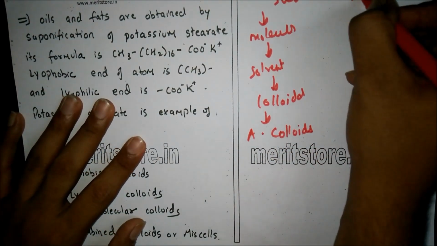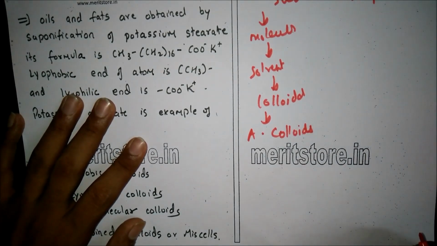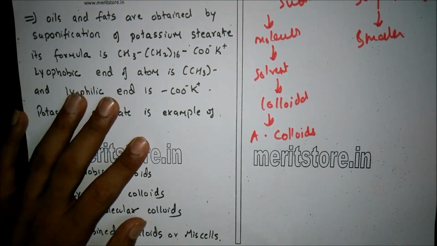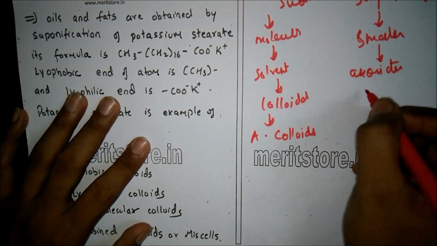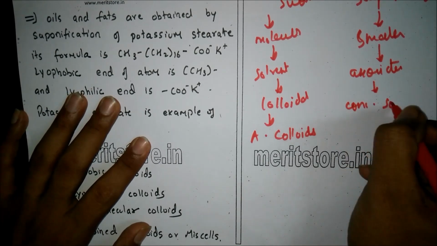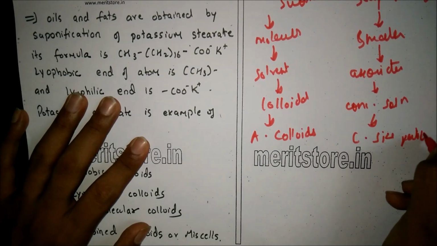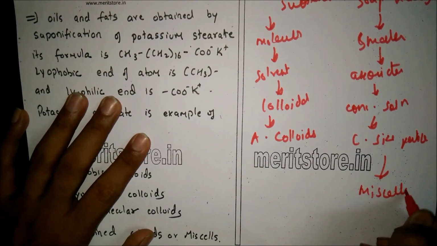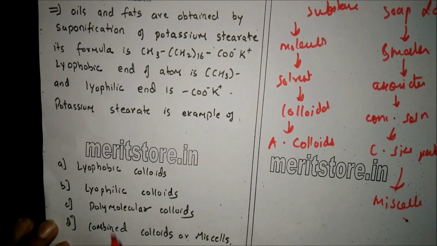Molecules of soap and detergent are smaller than colloidal particles. These molecules associate in concentrated solution to form colloidal sized particles. These associations of soap and detergent are known as micelles. Now, potassium stearate is an example of both associative colloids as well as micelles. Therefore, the correct answer is option D.